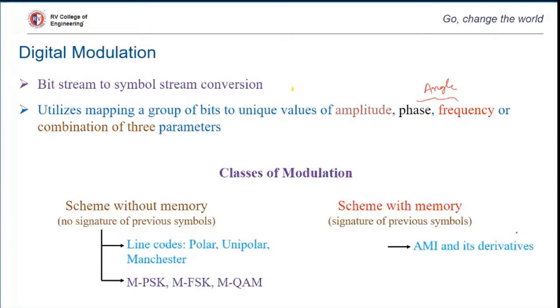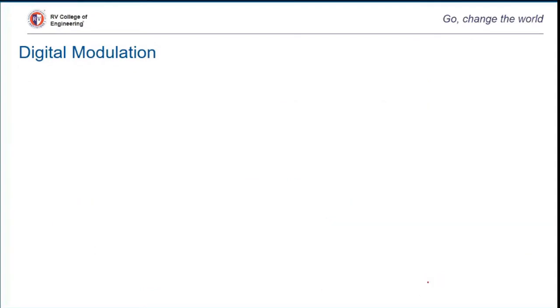Any derivatives formed out of AMI can be regarded as modulation schemes with memory. Here in CS2, you would be studying a scheme known as DPSK, differential phase shift keying, which is an example of a scheme with memory. The bottom ones will all be covered in your CS2 course.